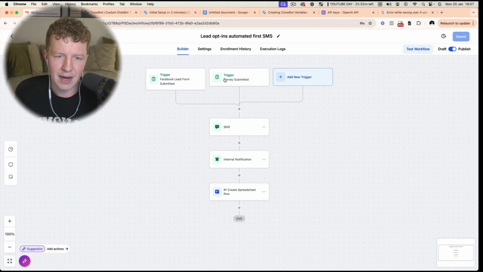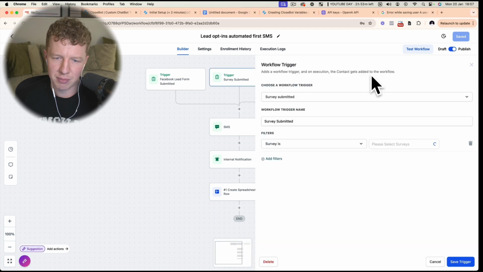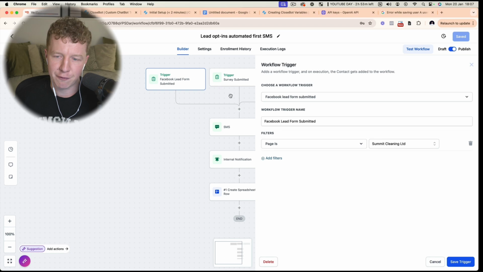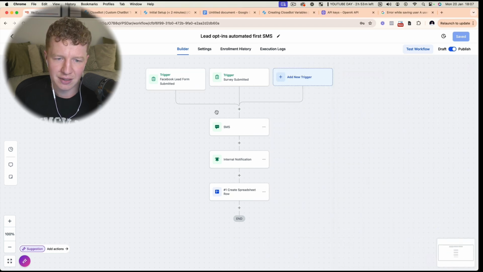So you can see here, I've got two things. Number one is survey submitted. These are two triggers that I'm using, but you could just use Facebook lead form submitted and make sure your page is selected. And the second thing you want to do is set your first action, which is to send an SMS.